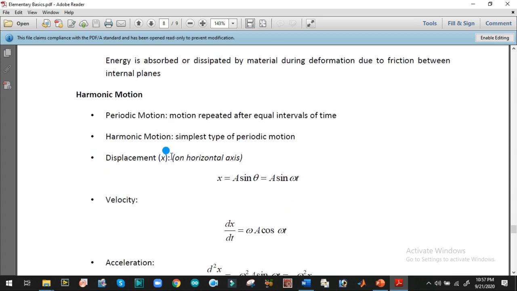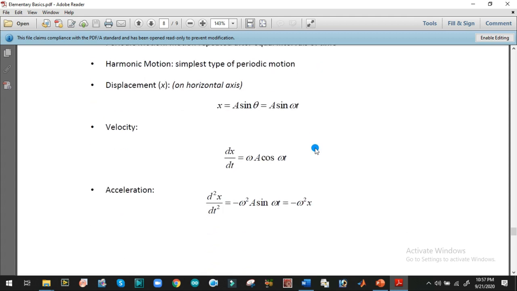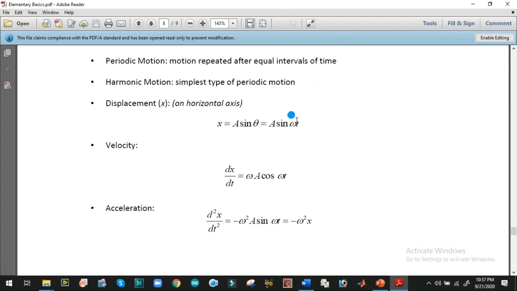What is harmonic motion? It is the simplest type of motion, whose signal is considered to be periodic. At the FSc level, we have considered x of t is equal to A sin omega t. If we plot that signal in MATLAB, providing the value of time, we can get the sinusoidal wave depending upon the time period. So x is equal to A sin omega t is the simplest displacement equation.